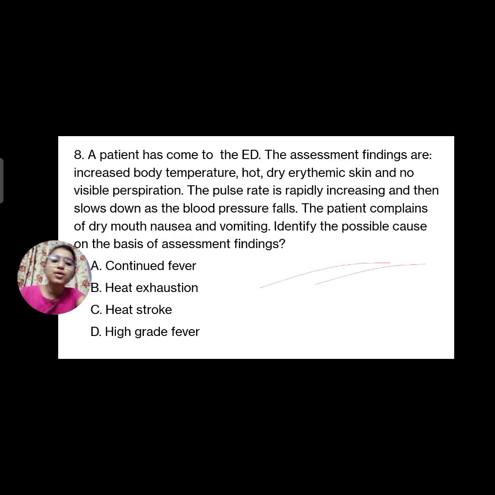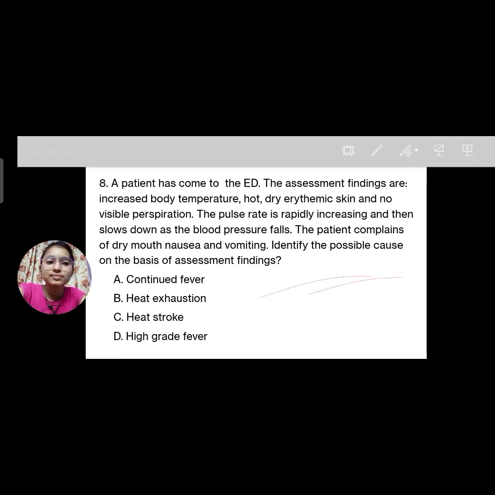Okay, so up to this, do you have any doubt? Next day we will discuss the pulse, the abnormalities of pulse, and in which conditions the abnormalities occur, in detail. Okay, so thank you everyone.